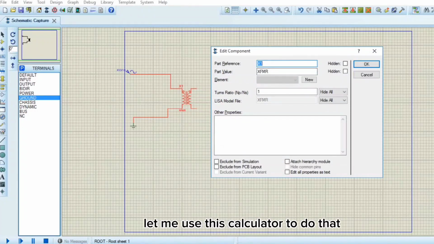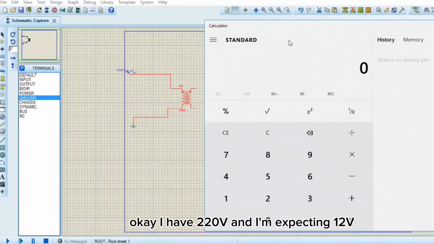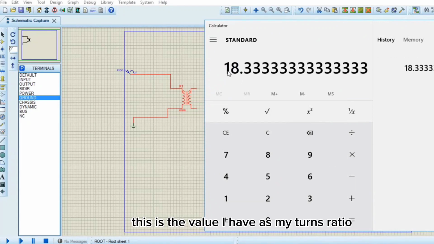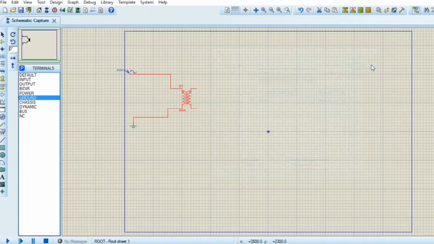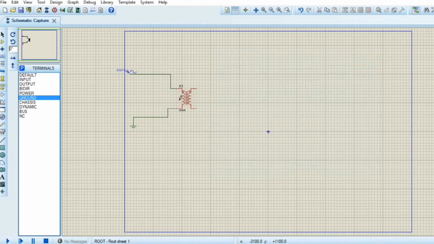Let me use this calculator to do that. Okay, I have 220 volts and I'm expecting 12 volts. So I'll divide it by 12 volts. This is the value I have as my turns ratio, which is 18.333. So I'm copying that. Then I'll paste it here. And then that's it. Now I'm done with setting the transformer.